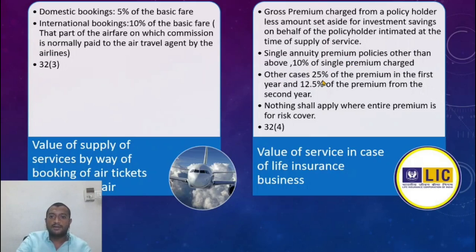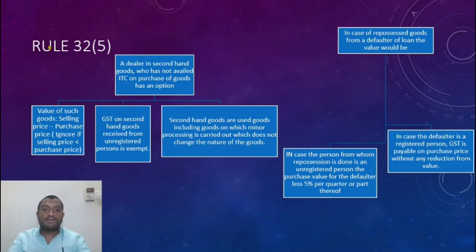Alright. In other cases, apart from this, 25% of the premium would be the value of service in the first year, and 12.5%, half of that, from the second year on, till the end of the policy. Nothing shall apply where the entire premium is for risk cover. Where the entire premium is for risk cover, then the entire premium would be the value of service. Alright. Now this is what it is. Rule 32 sub rule 5.